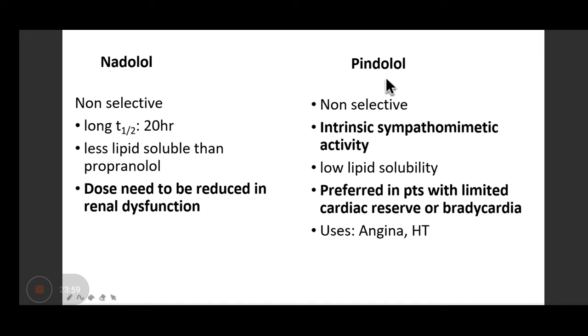Here is a comparison of nadolol and pindolol. Pindolol has got intrinsic sympathomimetic activity, low lipid solubility. So it is preferred in patients with limited cardiac reserve or who have bradycardia. There we can safely prescribe because they won't let the bradycardia happen.